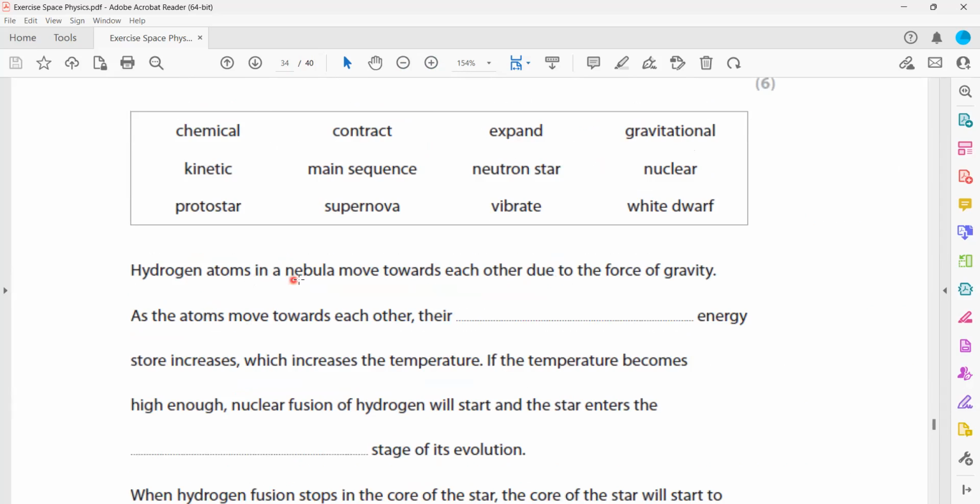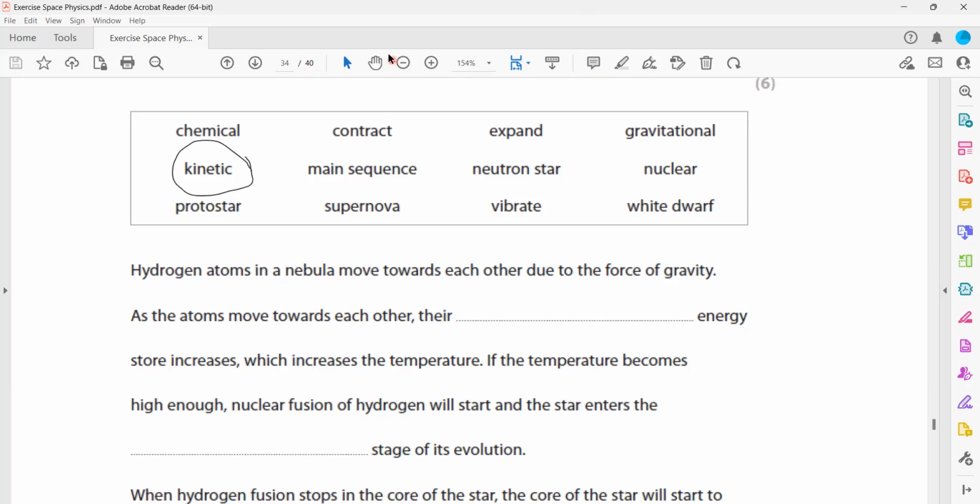The hydrogen atoms in a nebula move towards each other due to a force of gravity. As the atoms move towards each other, their dash increases. What increases? Which one I should use? Instead of writing, you can just circle that so it will save time. When the particles come closer.